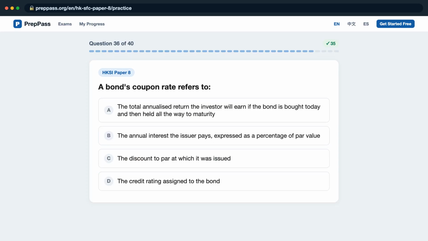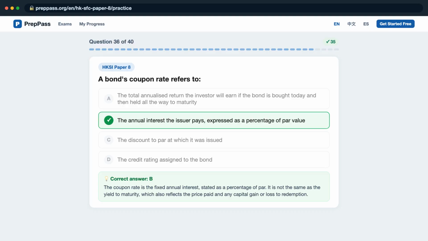Question 36. A bond's coupon rate refers to, is it A, the total annualized return the investor will earn if the bond is bought today and then held all the way to maturity? B, the annual interest the issuer pays, expressed as a percentage of par value? C, the discount to par at which it was issued? D, the credit rating assigned to the bond? The correct answer is B. The coupon rate is the fixed annual interest, stated as a percentage of par. It is not the same as the yield to maturity, which also reflects the price paid and any capital gain or loss to redemption.